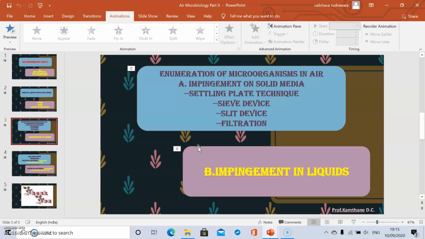Next method is filtration. Here, the membrane filter device used for filtration of water samples can be used for the filtration of air. Polypore or millipore type membrane filters are used for filtering microorganisms from air.